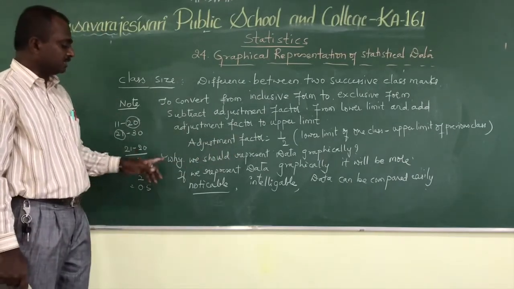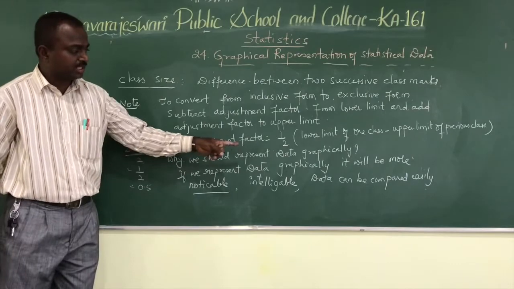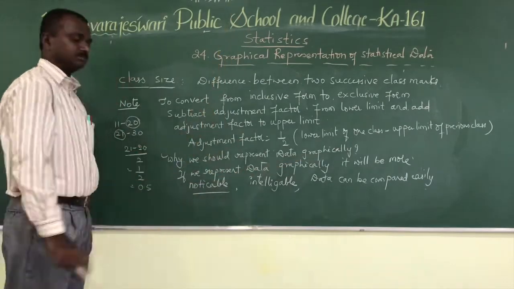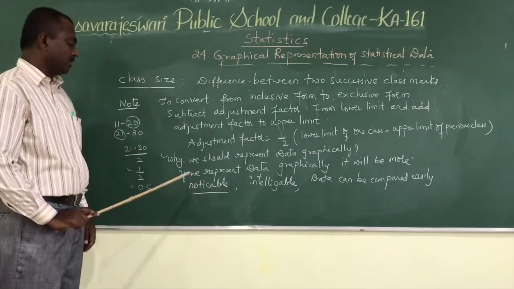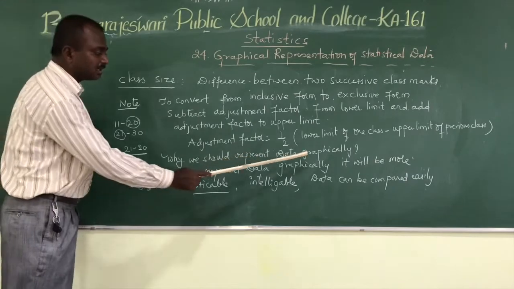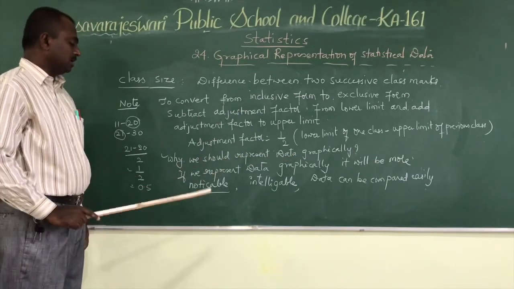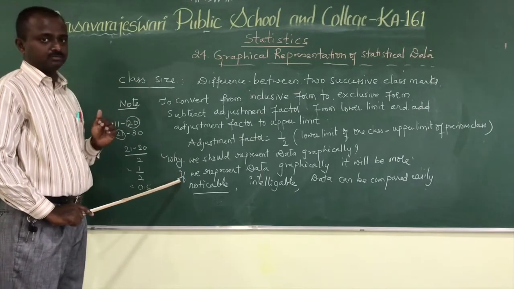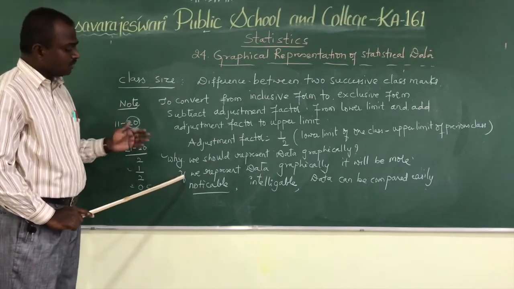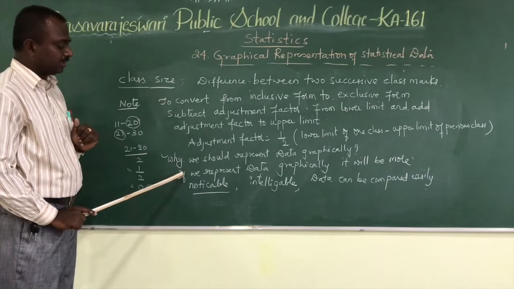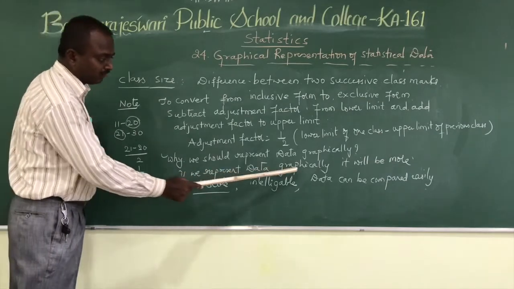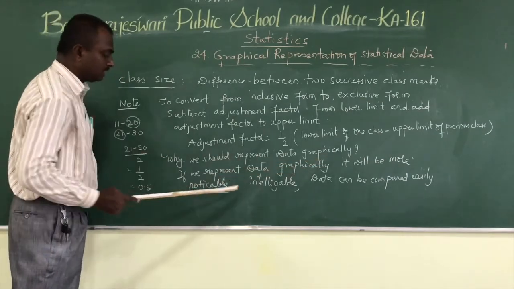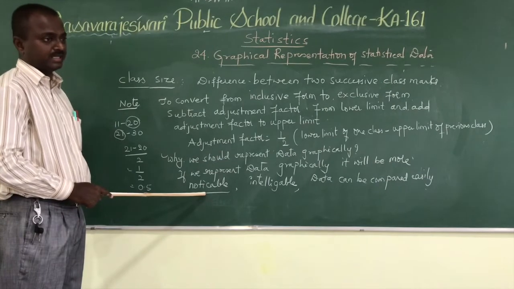Now the question arises: why should we represent the data graphically? In the previous class, we represented data in tabular form. Why should we represent data graphically? If we represent data graphically, it will be more noticeable, so everybody will see it.